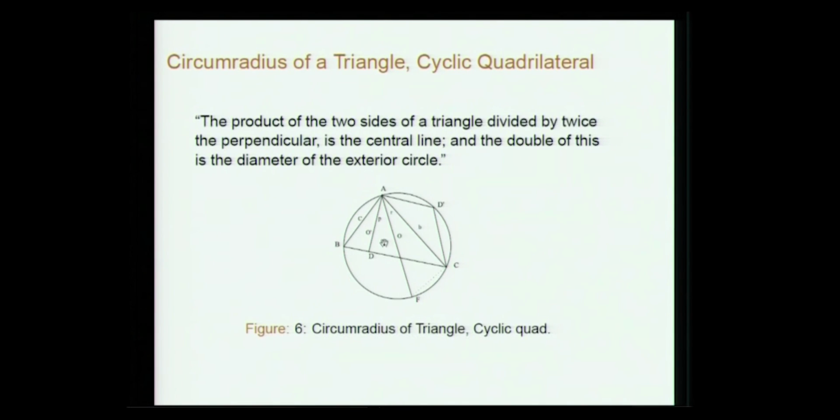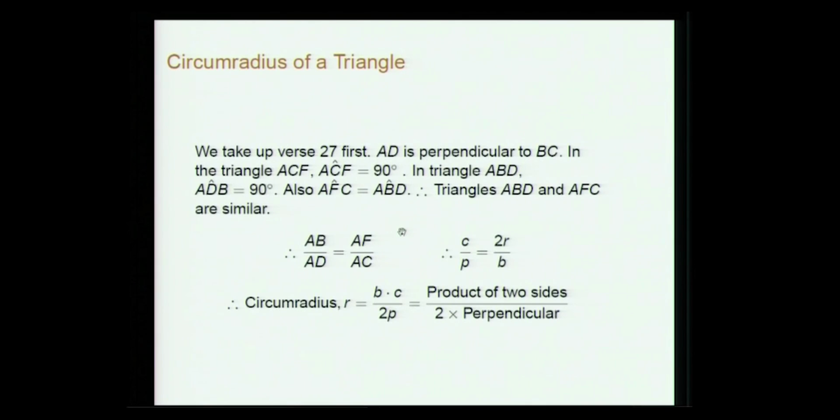So, AB divided by AD is equal to AF by AC. So, C by P is 2R by B. So, R is B into C divided by 2P. So, product of sides divided by 2 into perpendicular. So, the circumradius, I think, is being obtained here for the first time.